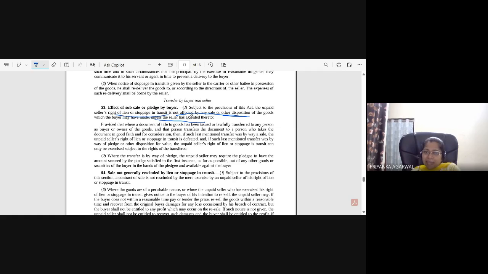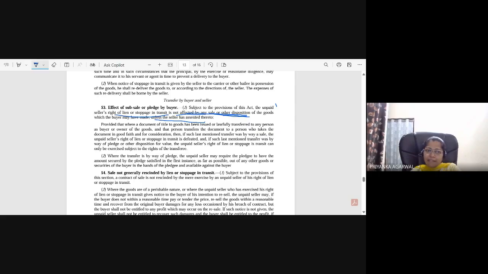But if the seller has assented to this sale or other disposition, then the unpaid seller loses the right of lien or stoppage in transit. I hope it is clear. Shall I go ahead?